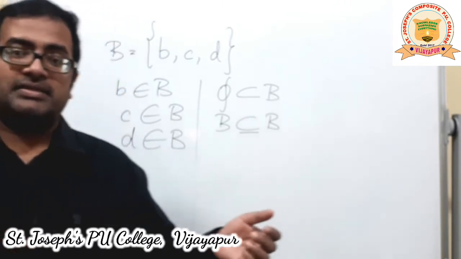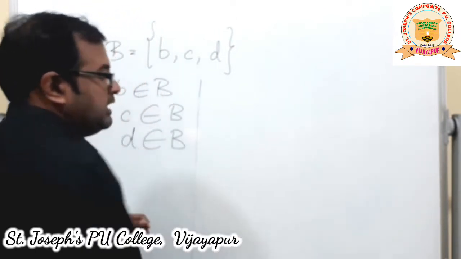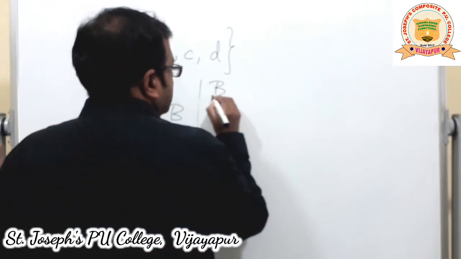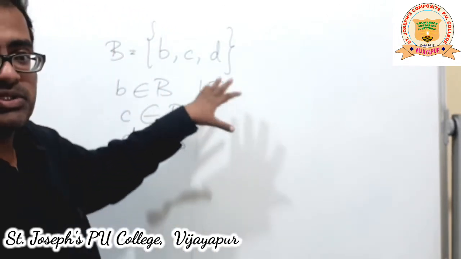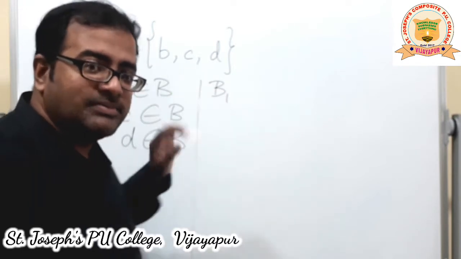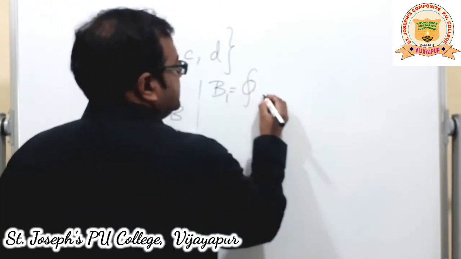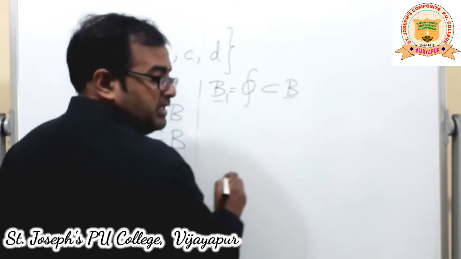Now, we know only two subsets standard for all the sets, right? Other than this, let us have a look at which subsets are possible. I'll make a list of all possible subsets. I'll give them names like B1, with subscripts 1, 2, 3 just to show that they are subsets of the same set. B1, I'll start with the definition itself, that is, the null set is a subset of every set. So B1 is a subset of B.